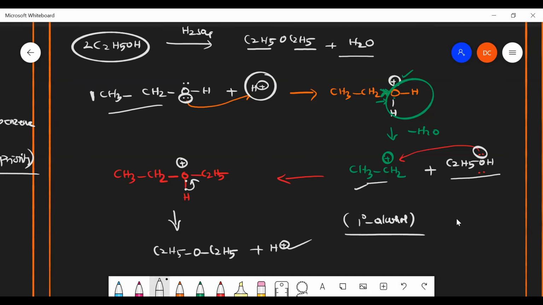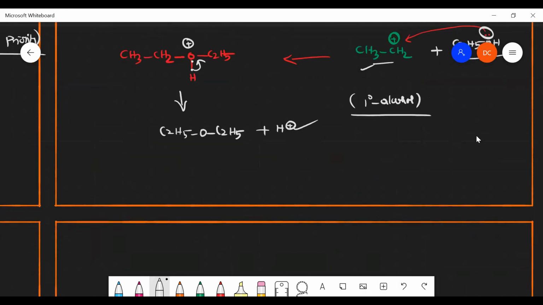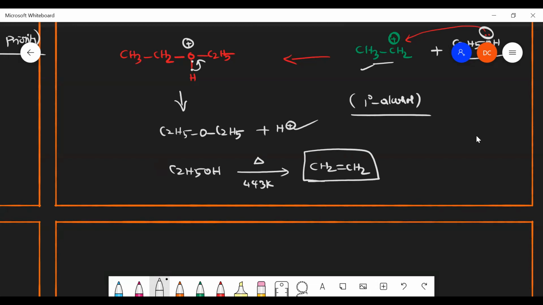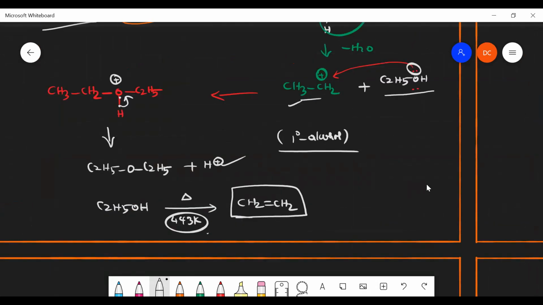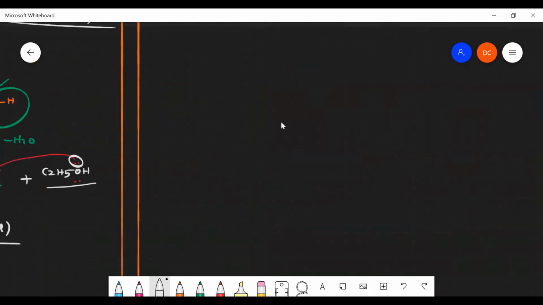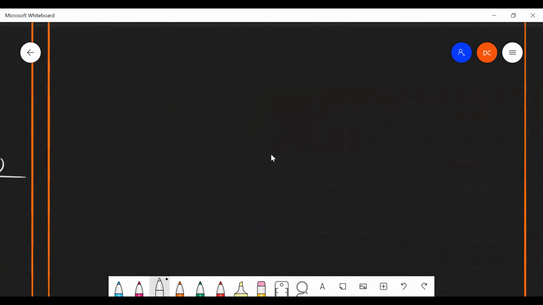Suppose in the presence of the same reaction, say for example, if C2H5OH is there and the temperature exceeds 443 Kelvin, what will be my product? Ethene is my product, because of dehydration. So here the temperature plays an important role. At the temperature of 443, it forms alkene. At the temperature of 413, it forms ethers as a product. Is that clear? Yes, sir. Fine.